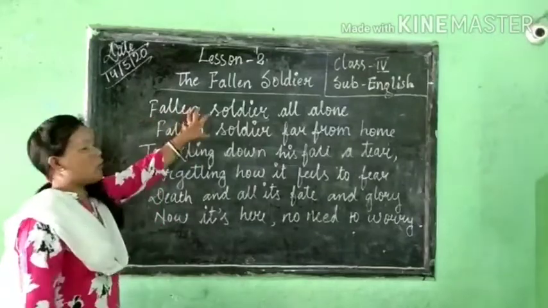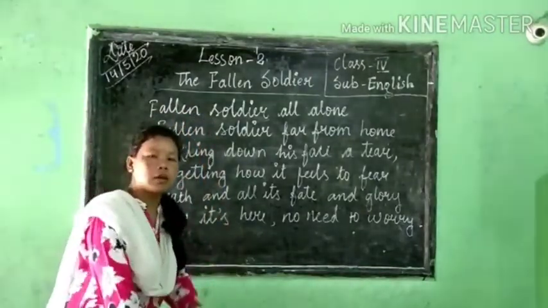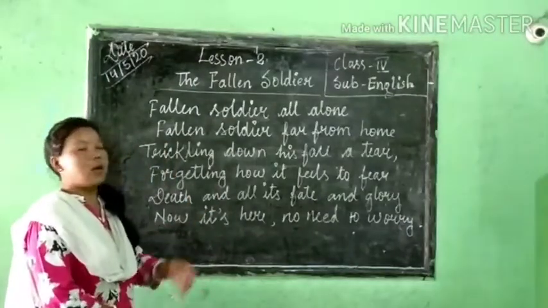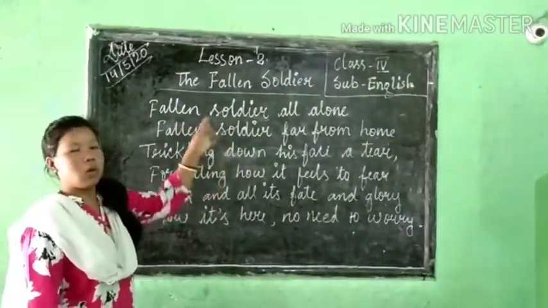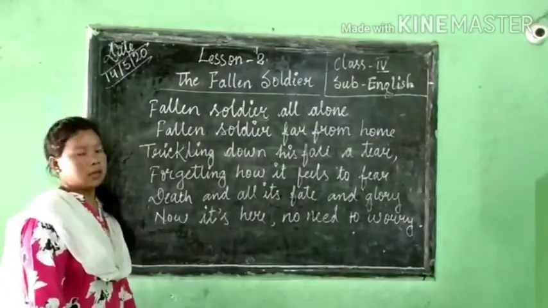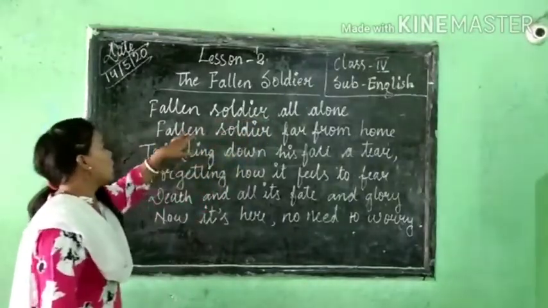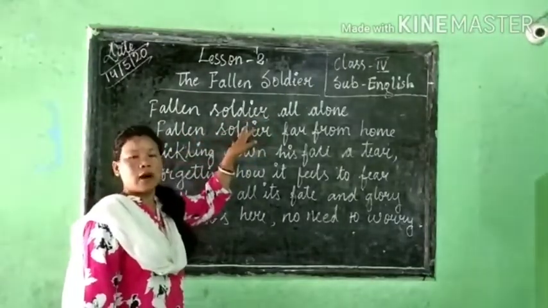As I told you, that soldier has fallen on the ground. He is maybe killed, and so he is lying on the ground all alone. No one is near him. Fallen soldier far from home.